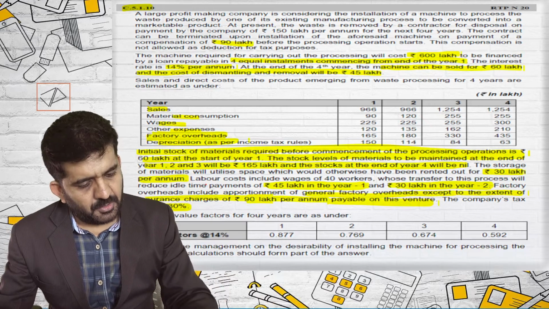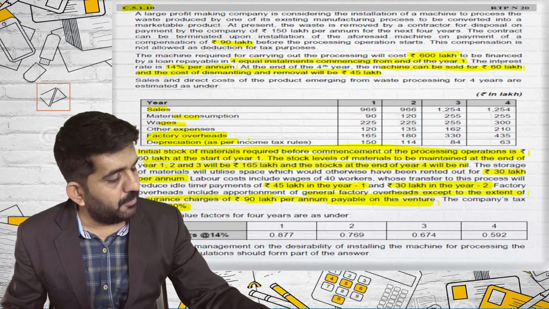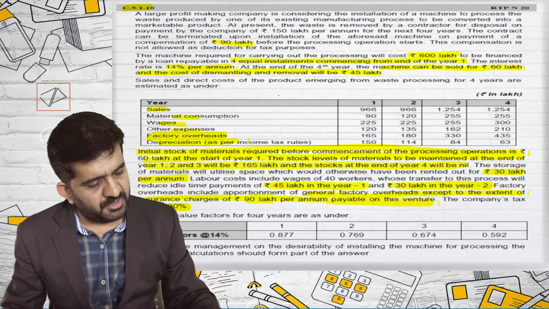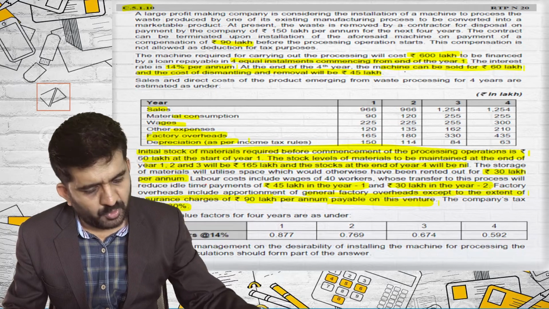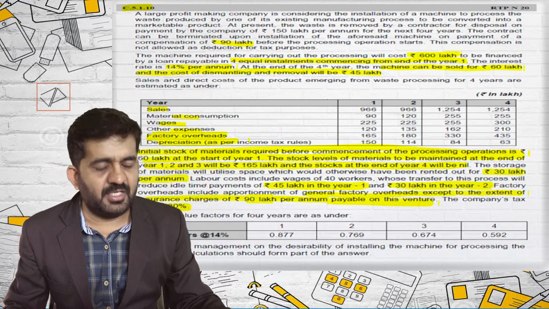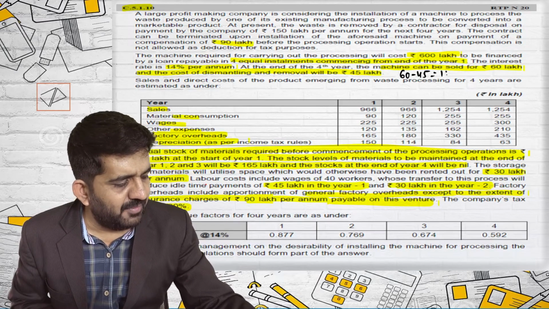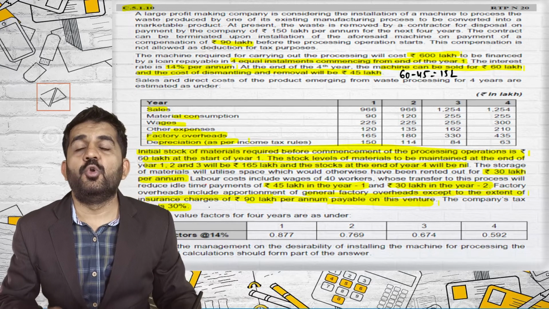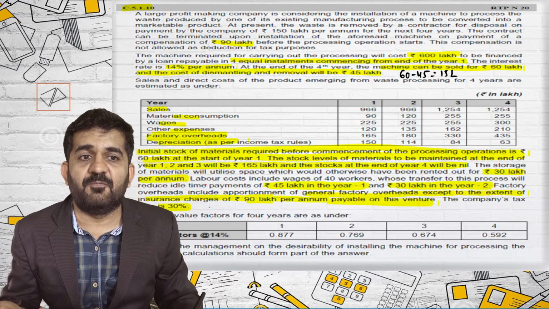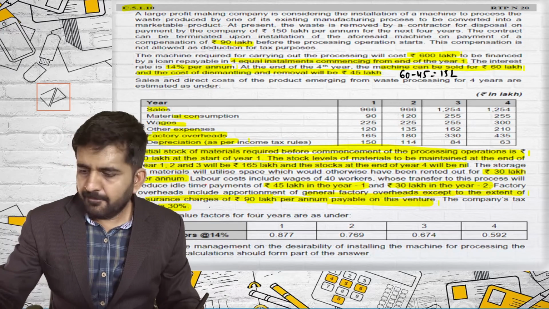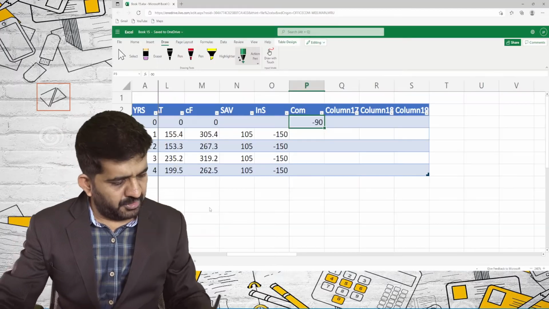Before processing, this compensation is not allowed as deduction. We have done even 4 equal annual installment of 150. Interest we have considered while finding out profit. At the end of 4th year, the machine can be sold at 60 lakhs and cost of dismantling is 45 lakhs. So what will be net? 60 minus 45, I will be getting 15 lakhs. I am ignoring capital gain tax or capital gain tax benefit on this particular amount. So 15 lakhs rupees will be my cash inflow at the end of 4th year.